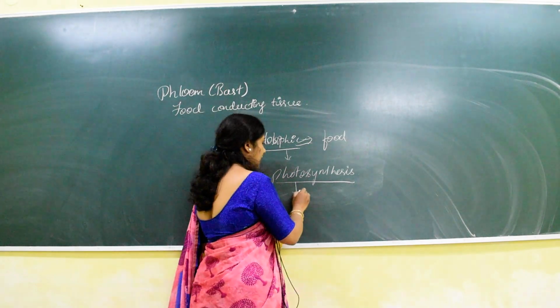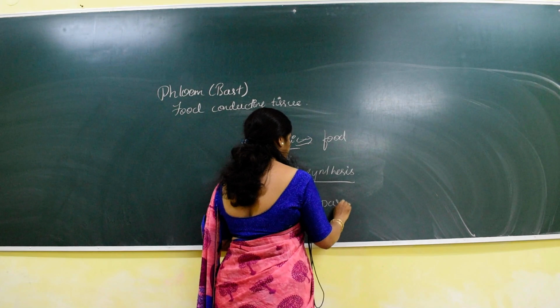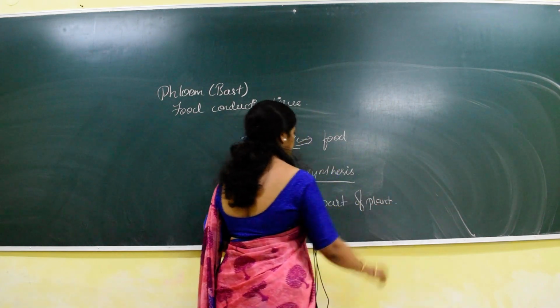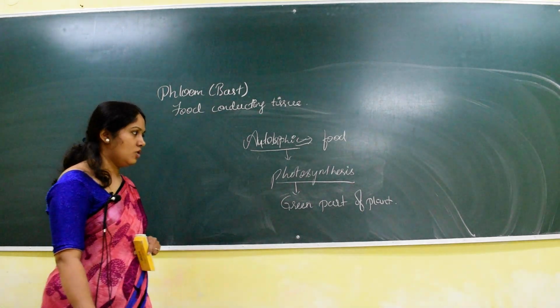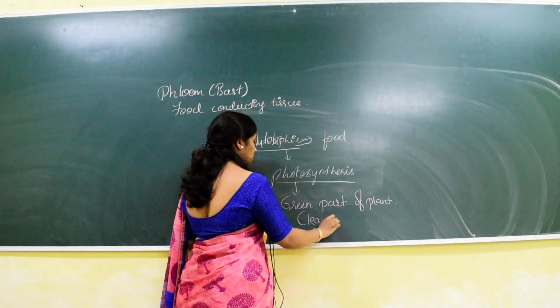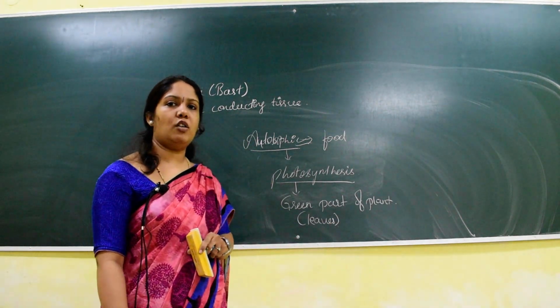That takes place mainly in the green part of a plant. The green part of a plant is mainly involved in the synthesis of food. This green part of a plant is mainly the leaves. Hence the leaves are the main site for the production of food.